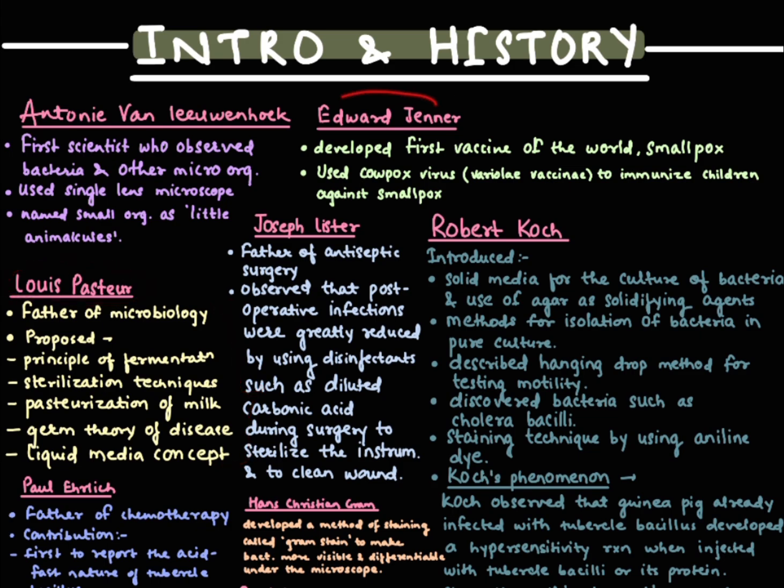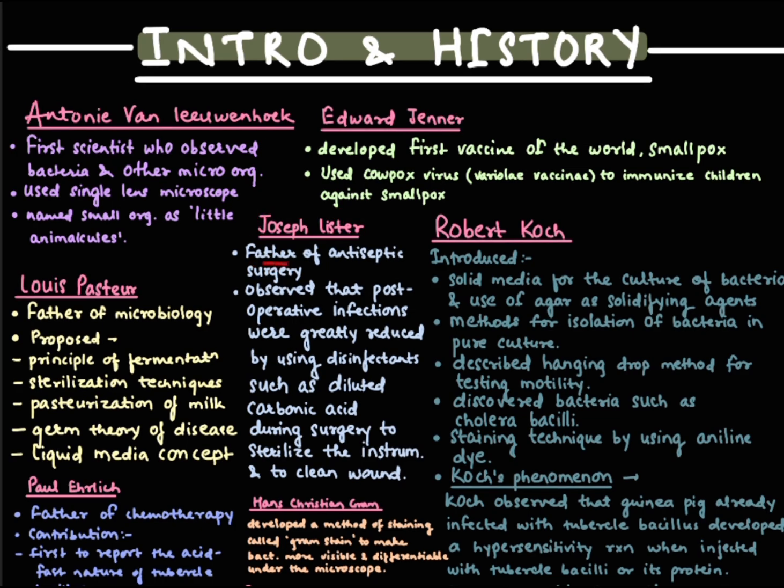The next is Edward Jenner. He was the first scientist who developed the first vaccine of the world, that is for smallpox. He used the cowpox virus, known as variola vaccine, to immunize children against smallpox. The next scientist is Joseph Lister. He is known as the father of antiseptic surgery. He observed that post-operative infections were greatly reduced by using disinfectants such as diluted carbolic acid during surgery to sterilize the instruments and clean the wound.